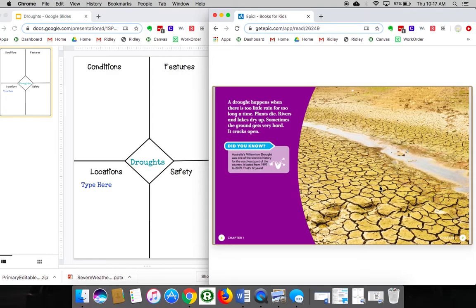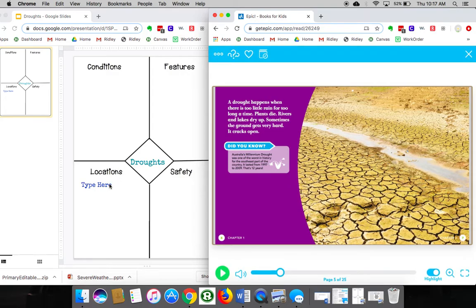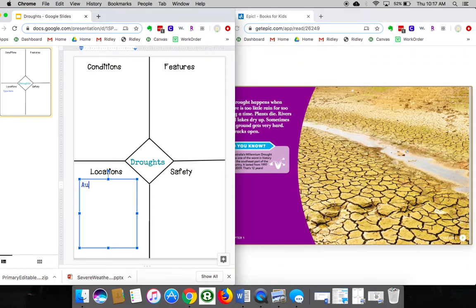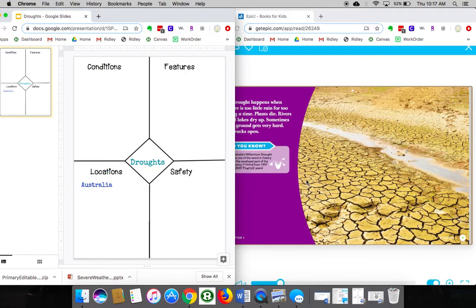That's 12 years. So right there, I noticed that Australia has been mentioned twice. So I'm going to type Australia in my graphic organizer.